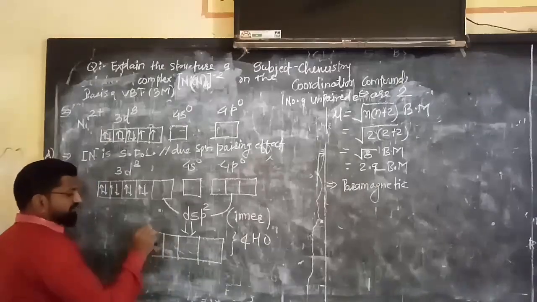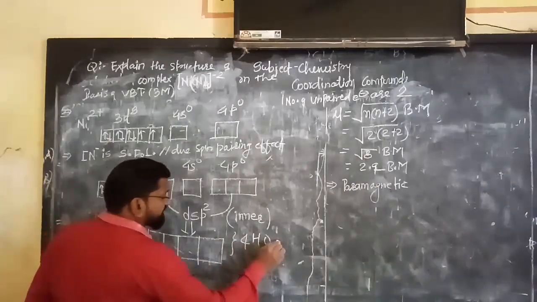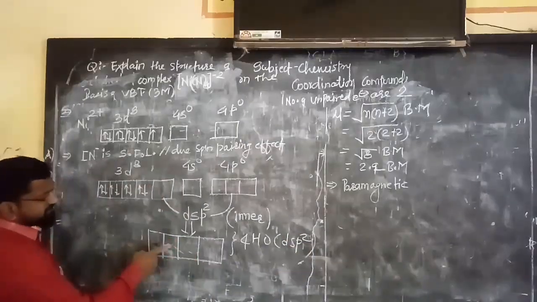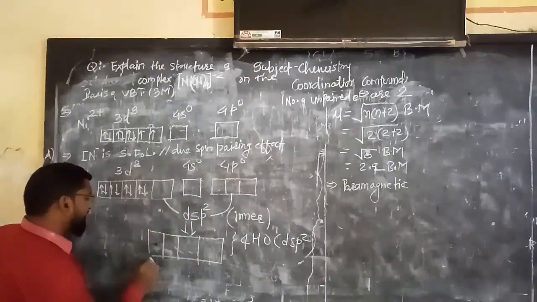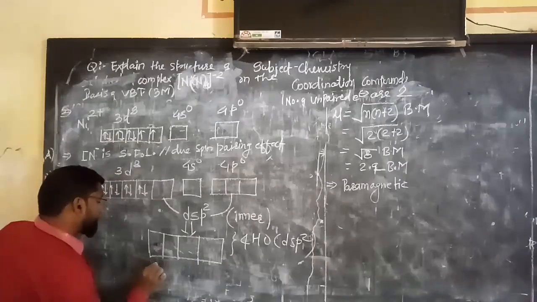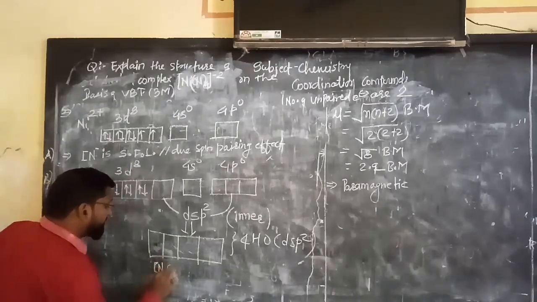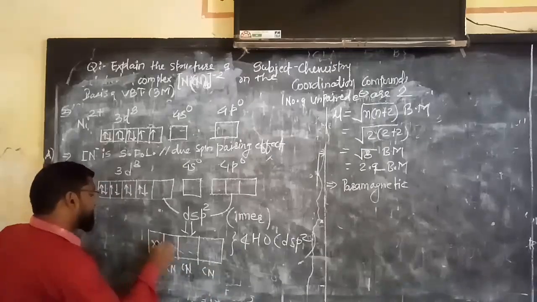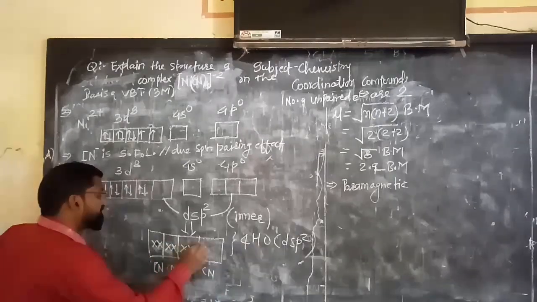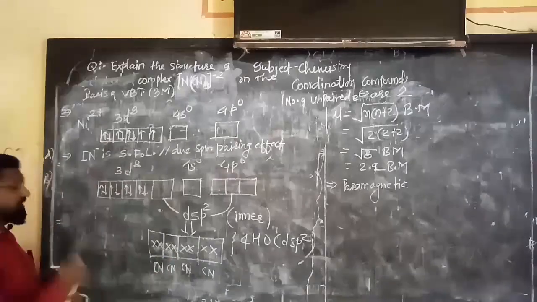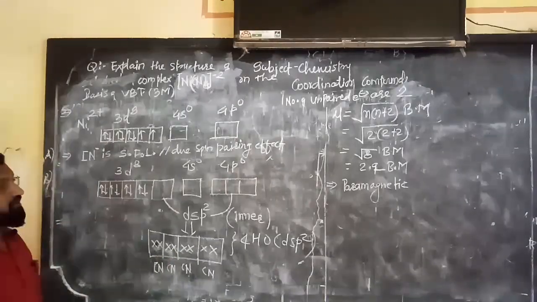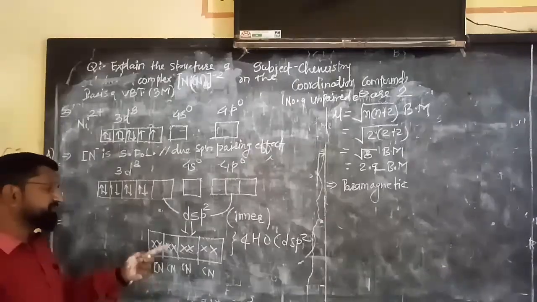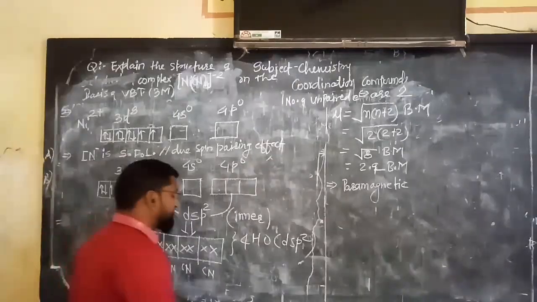Now each having what? 4 hybrid orbitals having the name dsp2. Now all these 4 hybrid orbitals are filled by a lone pair of electrons given by a strong field ligand like cyanide. And hence there is a formation of 4 coordinate bonds. Okay. Now see here. In this way we could form an inner complex. This complex is called as what?